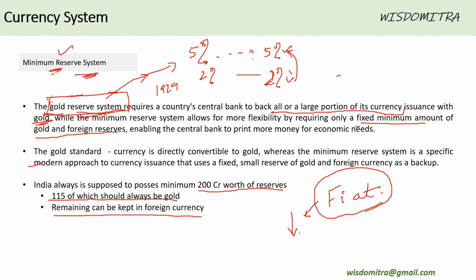And the gold reserve system is nothing but every single rupee, or almost every single rupee, being backed by gold. India does not follow that. Previously, many countries used to follow that. And the third end of the spectrum is fiat money, where there's no reserve that's maintained. It's all about the consideration of the government in question.